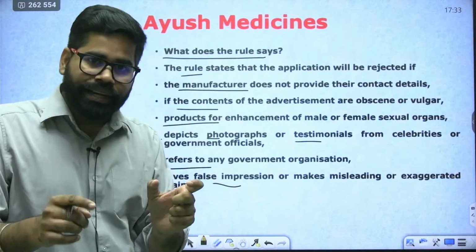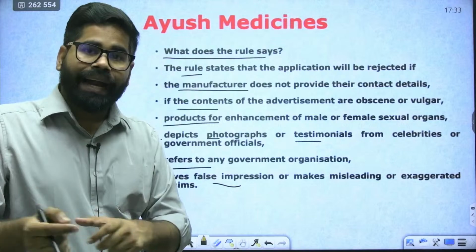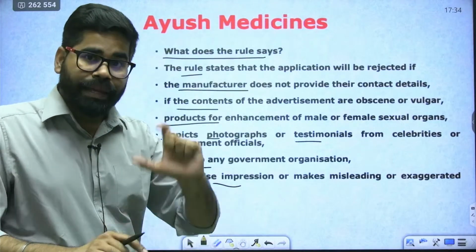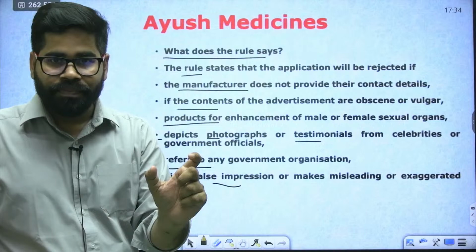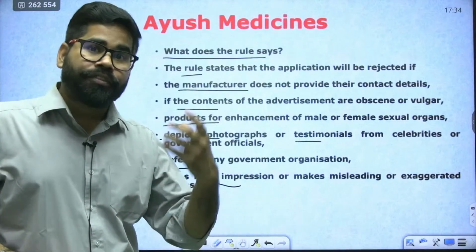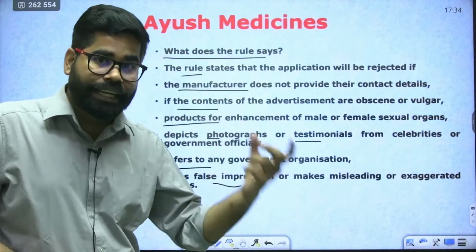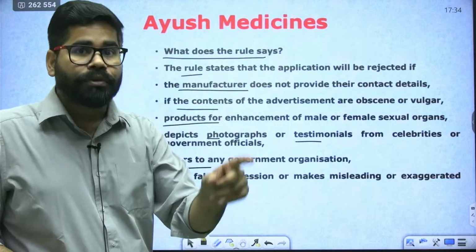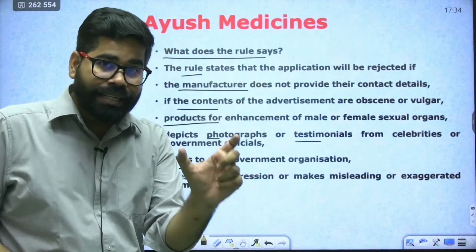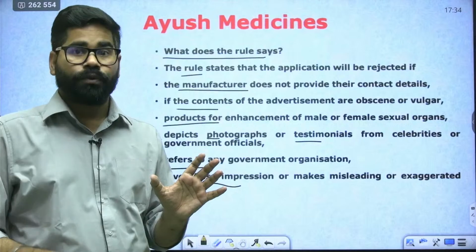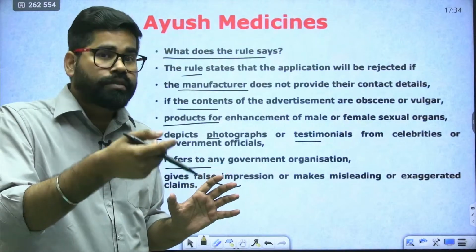Rule 170 has to be applied, and all those companies who are making any such Ayush, Unani, homeopathy or Siddha medicines, if they are going for any advertisement, they will have to take approval. So that was about the Ayush medicine rule 170, what they can do and what is not allowed.